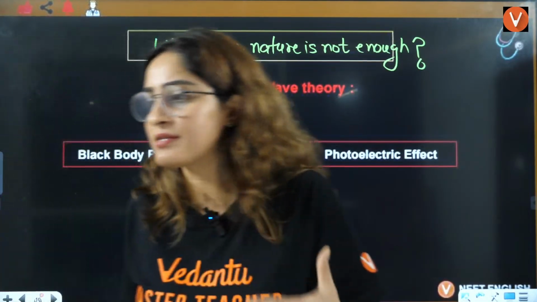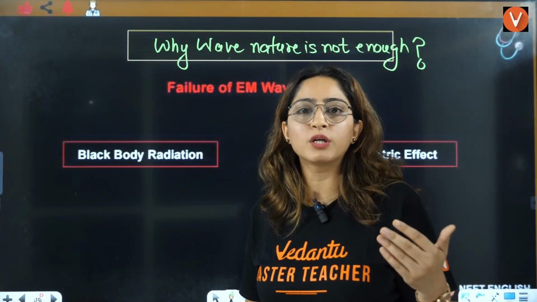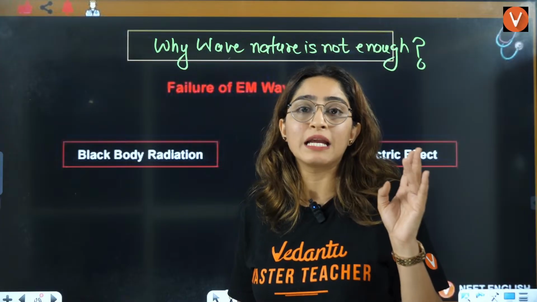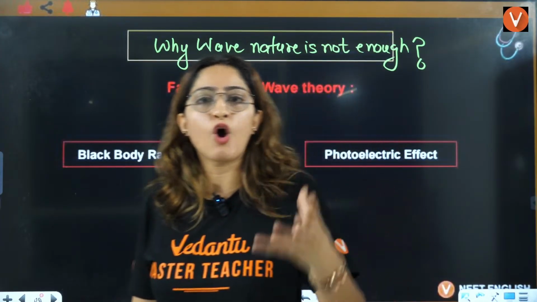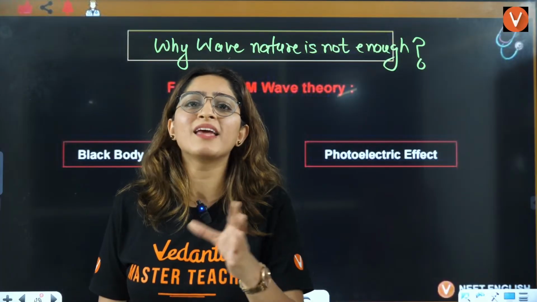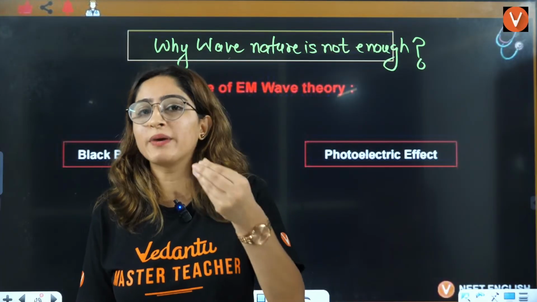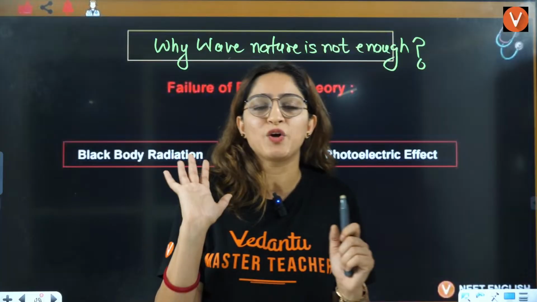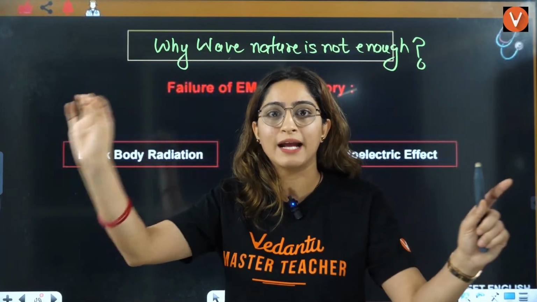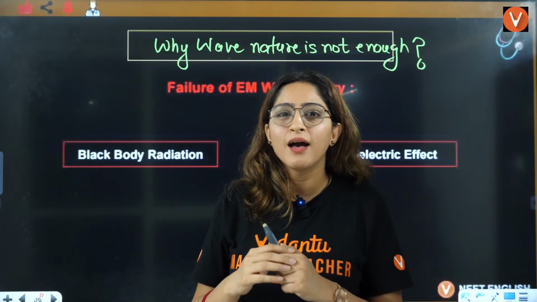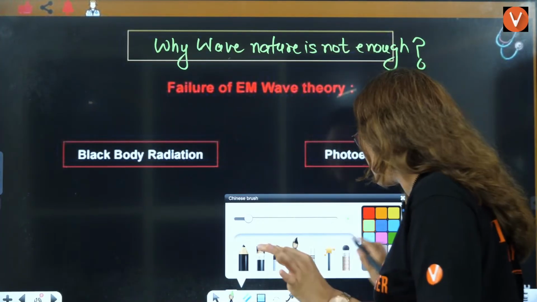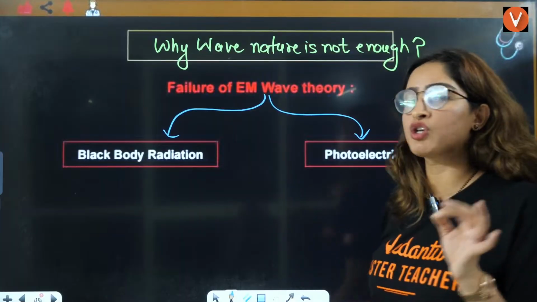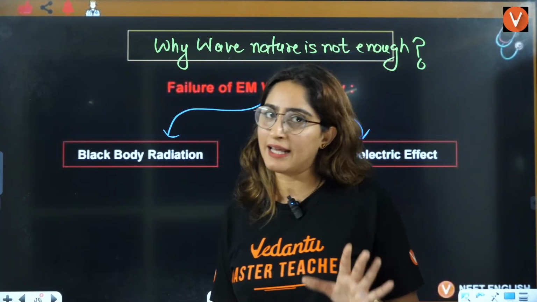Now, if you understand physics, in physics we are talking about dispersion, diffraction, refraction, reflection, interference, right? All these phenomena, your Young's experiment, all these things are based on the wave nature of electromagnetic radiation. It is more detailed in your physics. So we are sure that electromagnetic wave is a good thing. It is a wave. We are sure on that. But now, these are the two phenomena which start questioning the wave nature of the electromagnetic radiation.